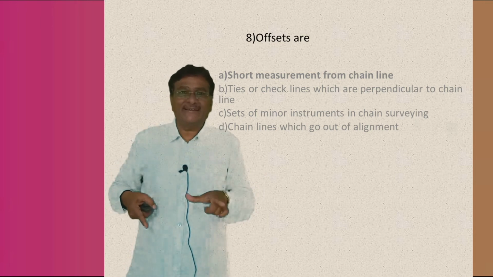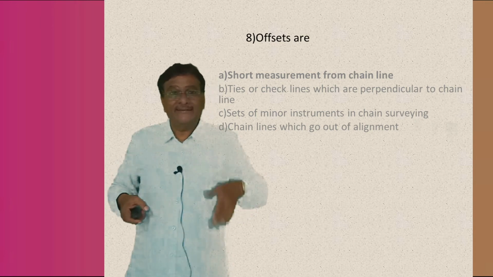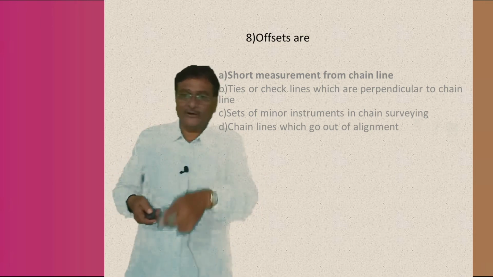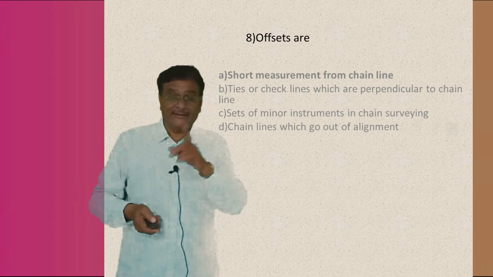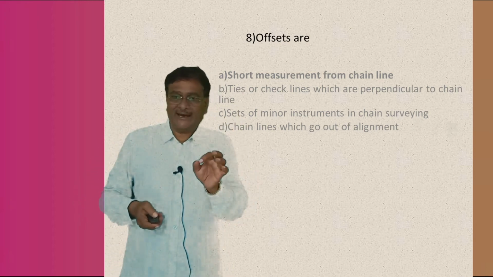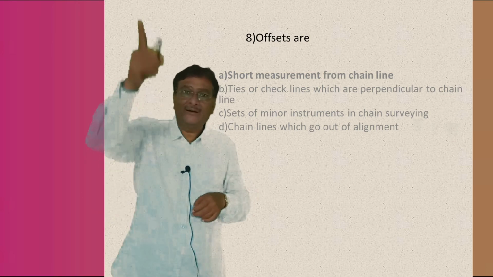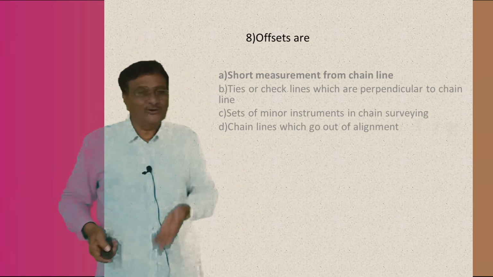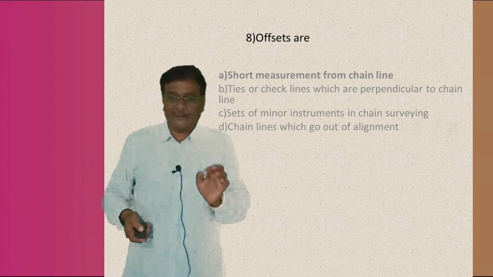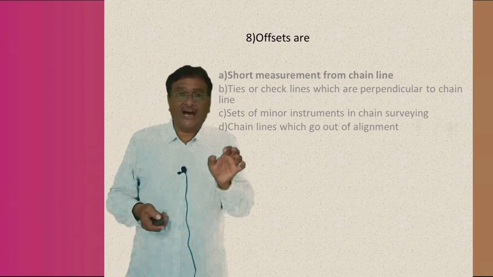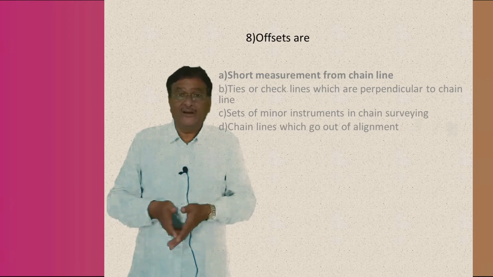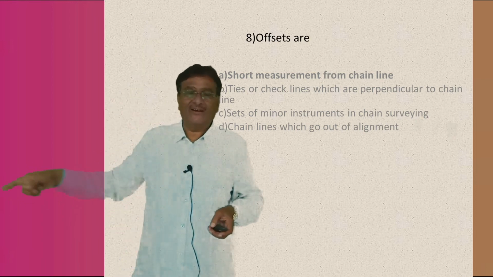The offset is a small distance measured from the main chain line. So offsets are short measurements from the chain line. Good, no? Again I repeat, offsets are always short measurements from the main chain line.